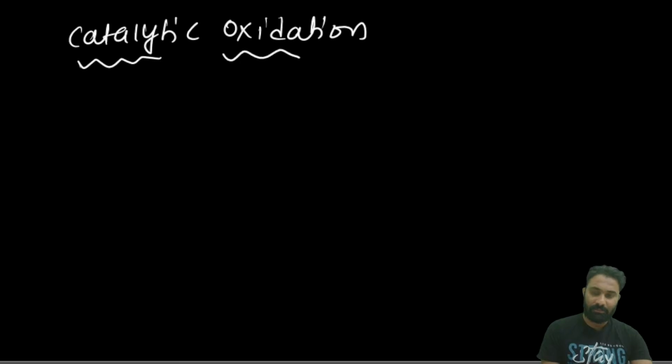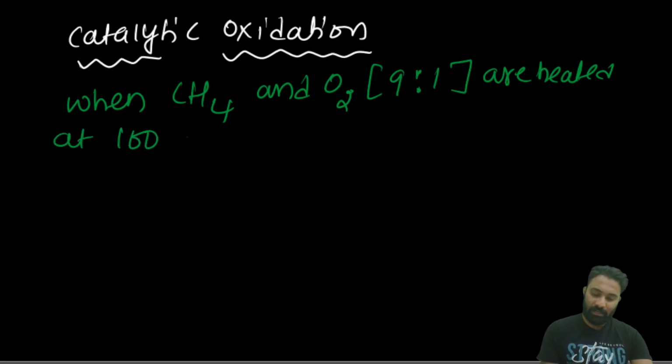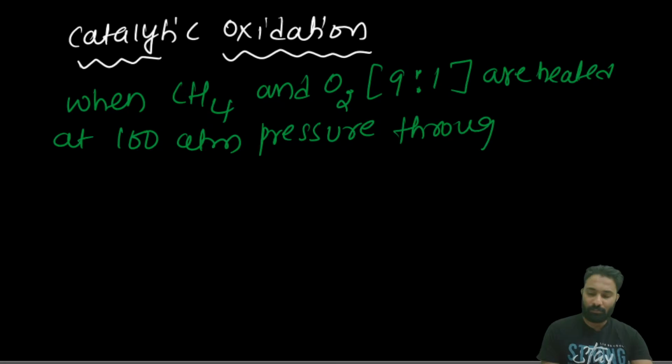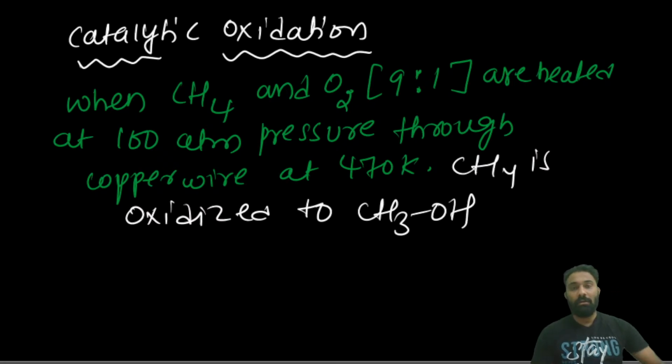Next is catalytic oxidation. Catalytic oxidation means when CH4 and O2 in 9:1 proportion are heated at 100 atm pressure through copper wire at 470 Kelvin, CH4 is oxidized to alcohol. Which alcohol? Methyl alcohol.